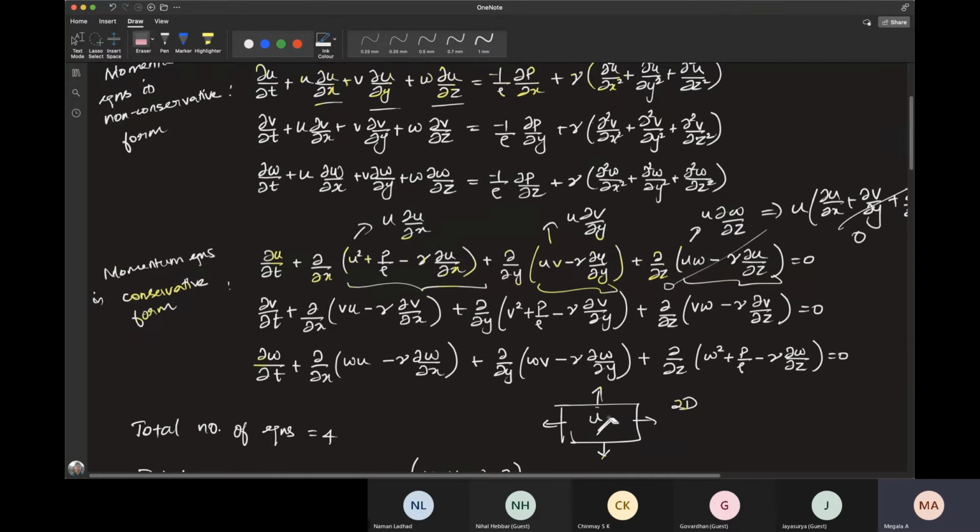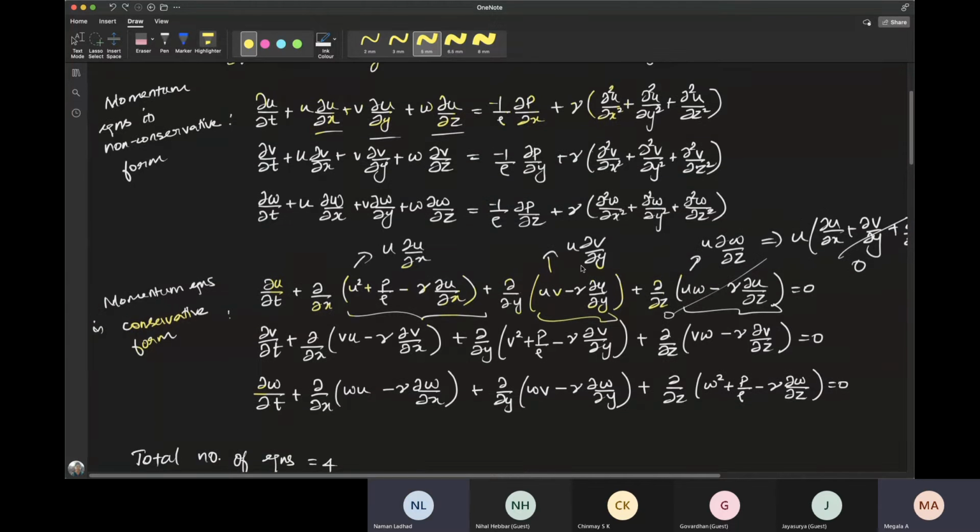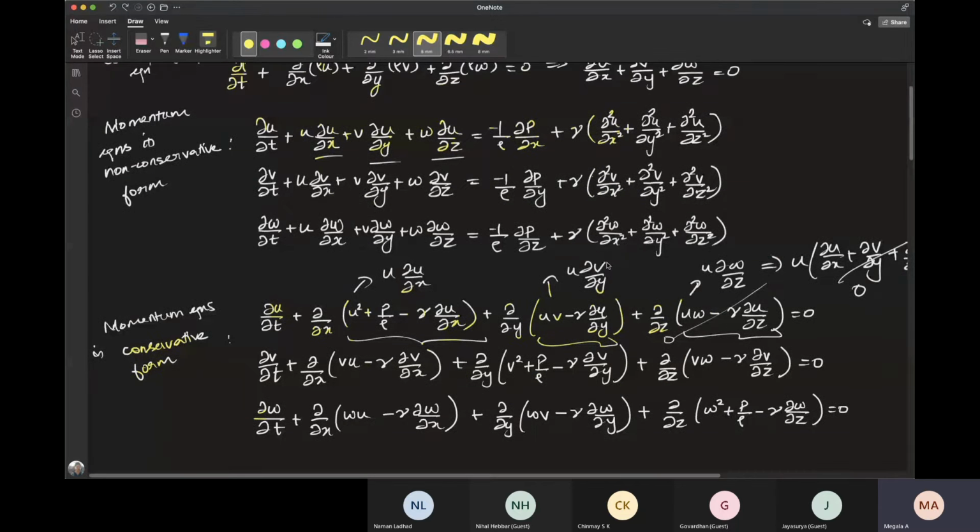So yeah, any doubts here between conservative and non-conservative form? Any doubts? Questions? No, ma'am. Okay, yeah.